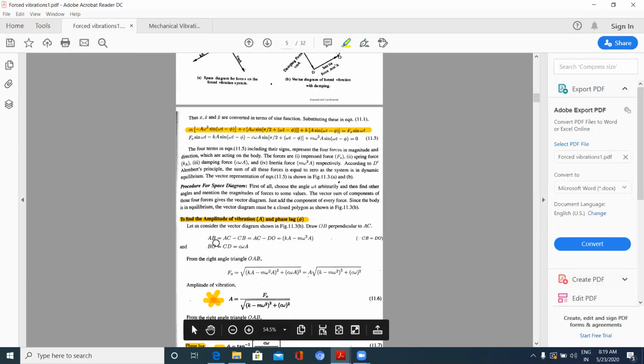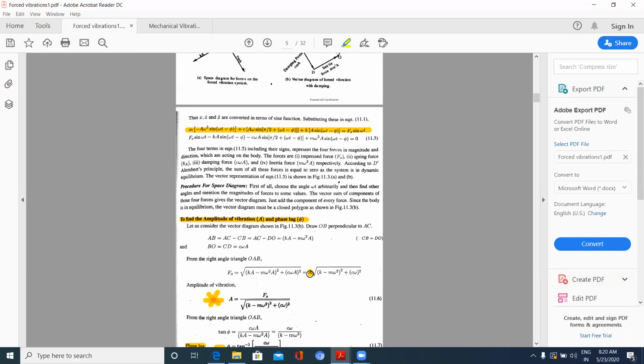F naught, that is given by what? Under root of AB square plus BO square. That is AB square is nothing but k minus m omega square A whole square plus c omega A whole square. And taking A common, I will be getting capital A under root k minus m omega square whole square plus c omega whole square. So the force F naught is given by capital A under root k minus m omega square whole square plus c omega whole square. So from here I am able to get this A value.